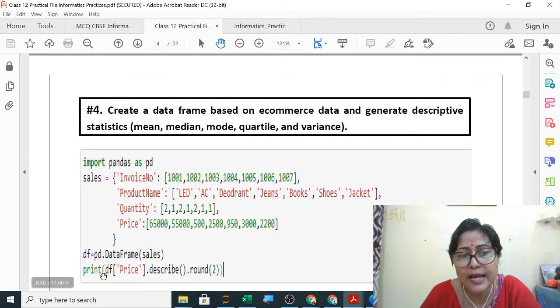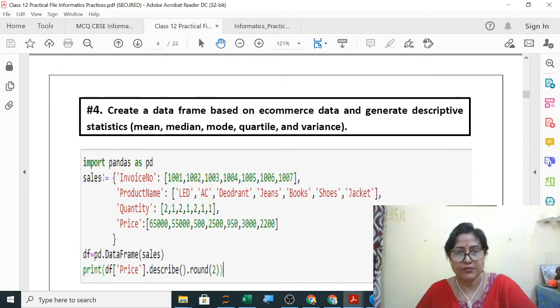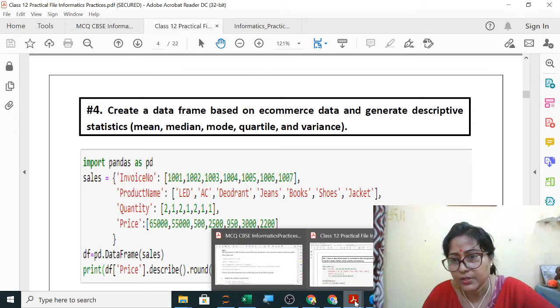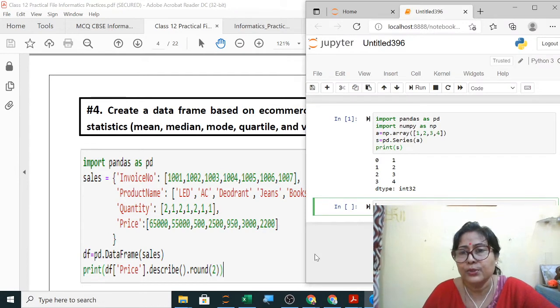So what you have to write is df.mean. If only one column is there, for example price, then df['price'].mean. I think I have explained this in one video. Only dot mean, dot median, I will show you now.